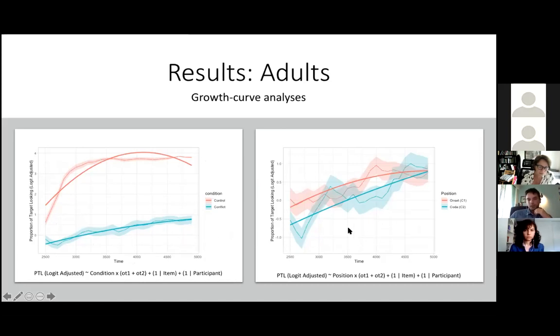And when we looked only at conflict trials, we can see that for coda conflict trials, participants tended to look first at the distractor at the beginning of the post-naming phase, and then started to look toward the target, increasing their looks toward the target during the rest of the post-naming phase, whereas for the onset conflict trials, they only increased toward the target during the whole post-naming phase.